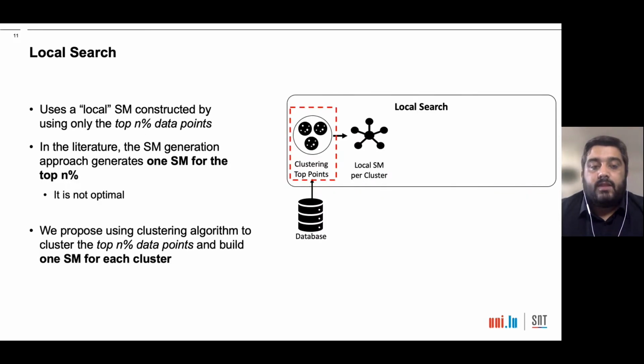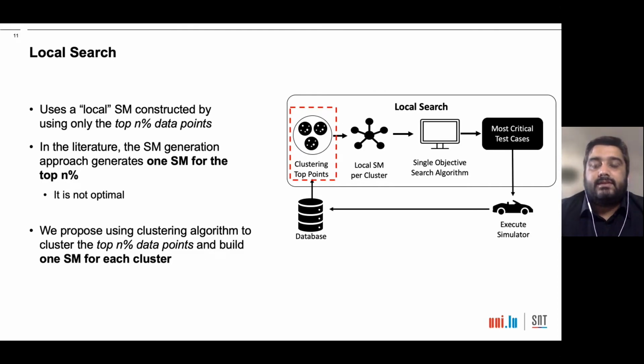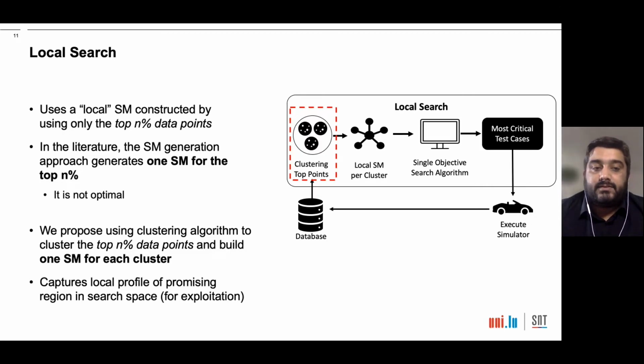To avoid this issue, we propose using a clustering algorithm to cluster the top n% data points and build one surrogate model for each cluster. Then we run a single objective search algorithm on each cluster and find the most critical test cases. And these test cases are then executed on the simulator and the database is updated. Basically, local search aims to exploit the promising areas found by global search using local surrogate models.